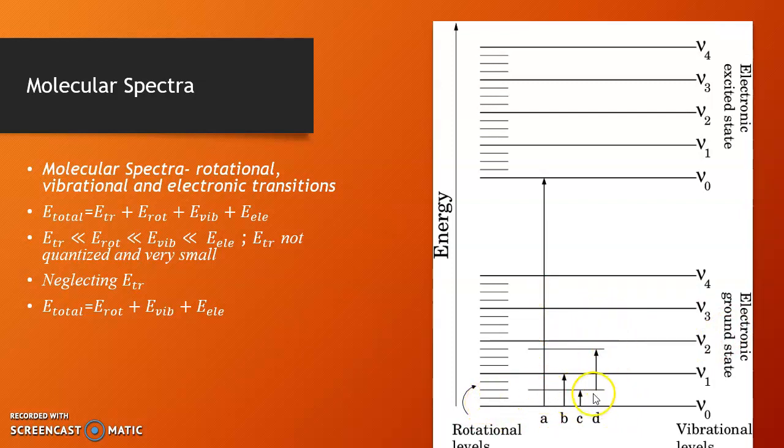Since the energy required for rotational transitions is much smaller than that required for vibrational transitions, which in turn is smaller than that required for electronic transitions,